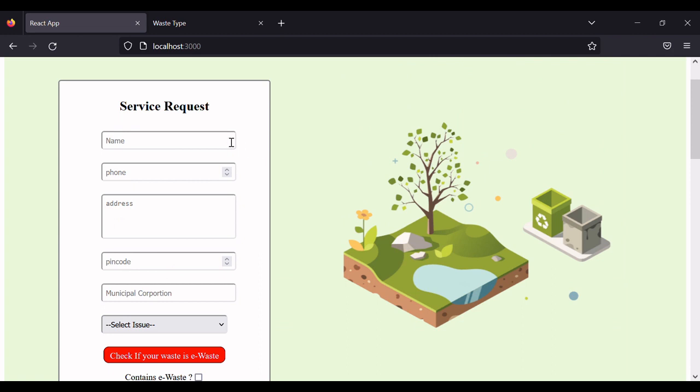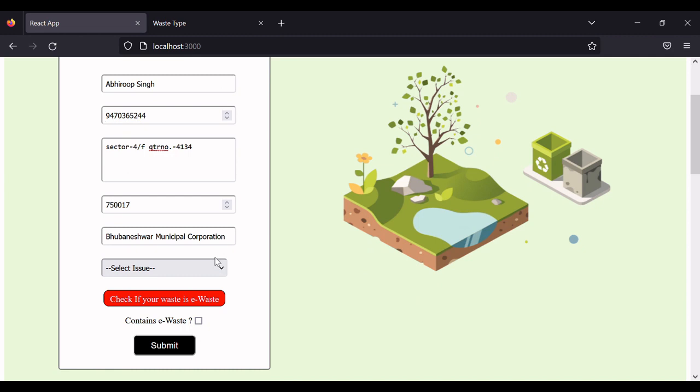Now we'll check the service request. In the service request, the user will type his name, the respective phone number, and the address to which he or she needs to schedule the pickup. The user will enter the pin code, and we have also added a feature that if the user enters the pin code, the municipal corporation corresponding to that pin code will be autofilled. This would reduce the burden on the user to Google search that.